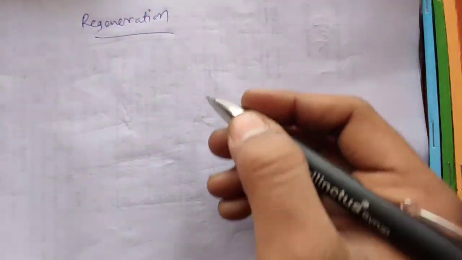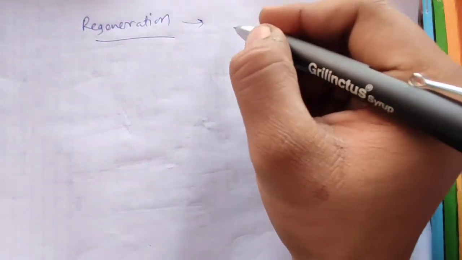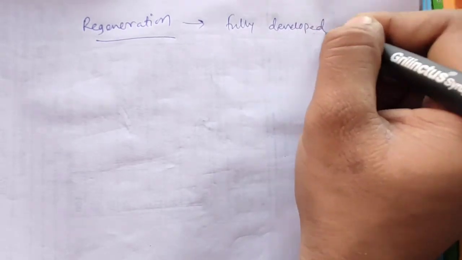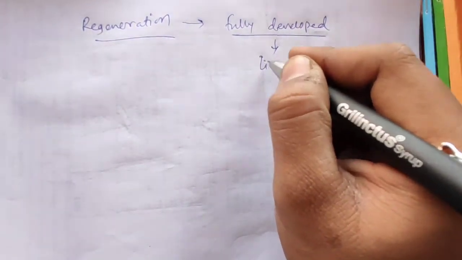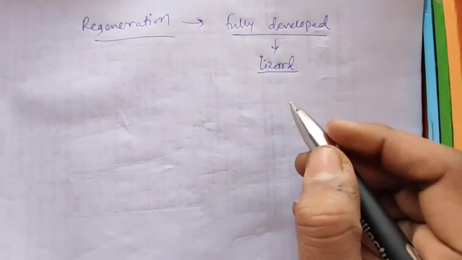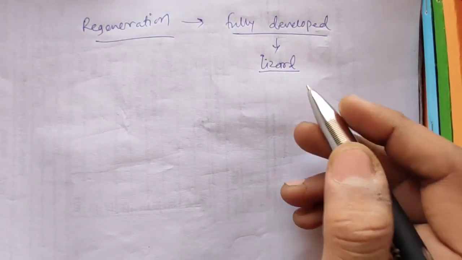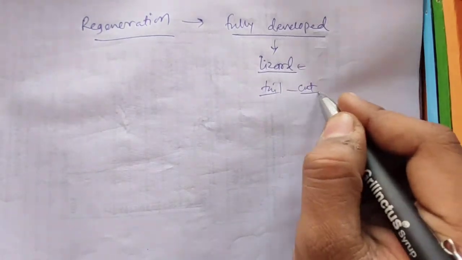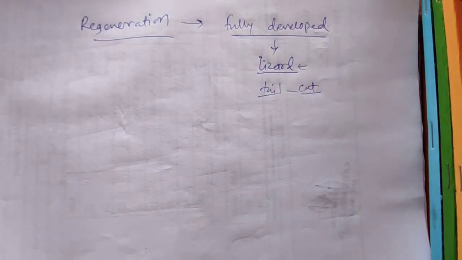What is regeneration? There are some fully developed organisms, for example the lizard. All of you have seen a lizard, and you know that when the tail of this lizard gets cut off, it will grow a new tail. How is that possible?